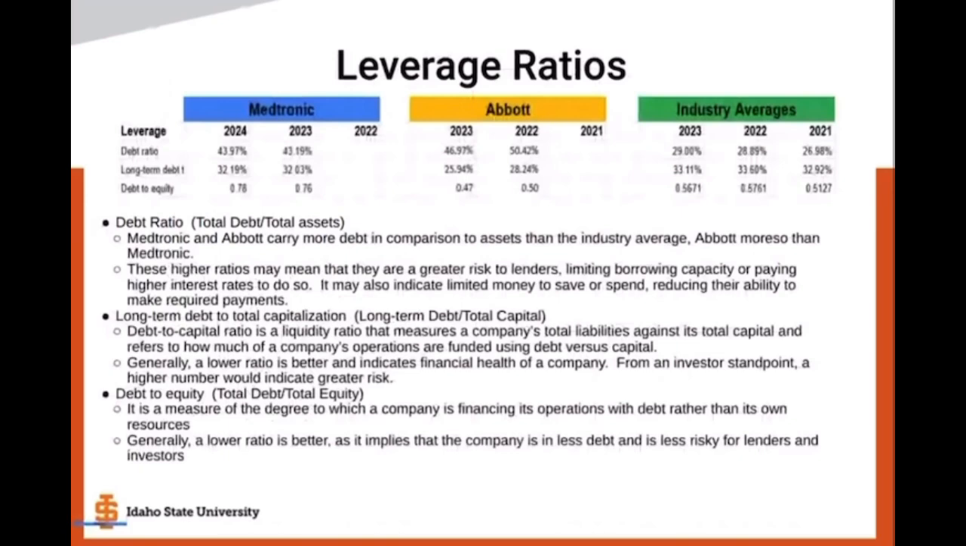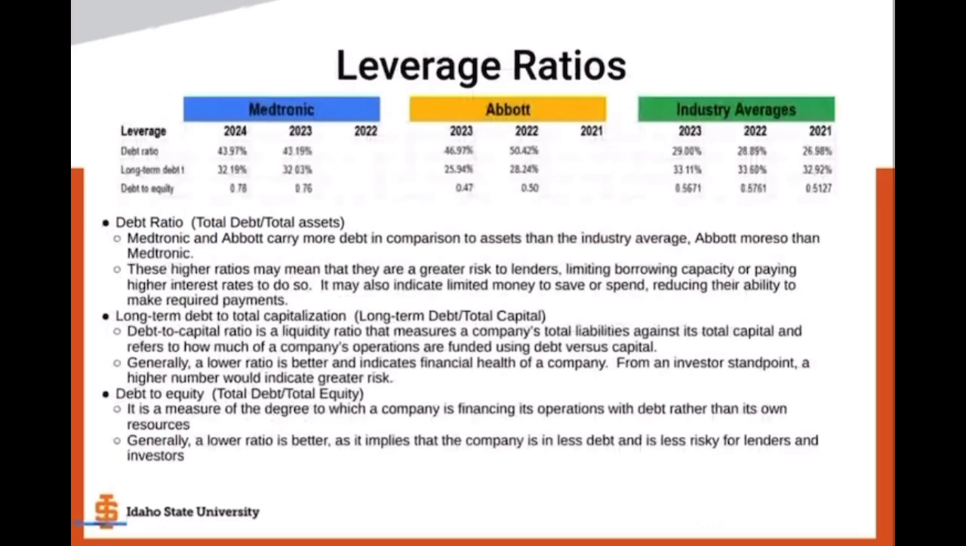The second leverage ratio is the long-term debt to total capitalization. In FactSet, that is determined by long-term debt divided by total capital. This debt to capital ratio is a liquidity ratio that measures a company's total liabilities against its total capital and refers to how much a company's operations are funded using debt versus capital. So generally, a lower number is better and indicates financial health of a company.